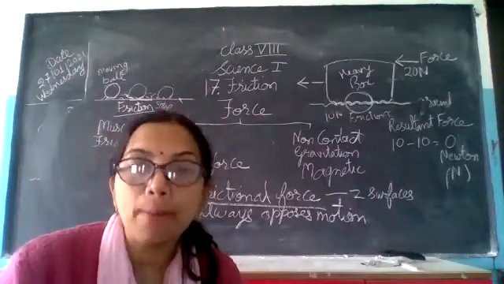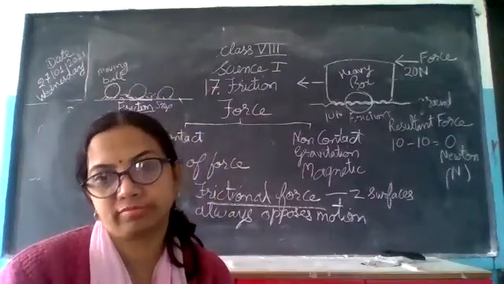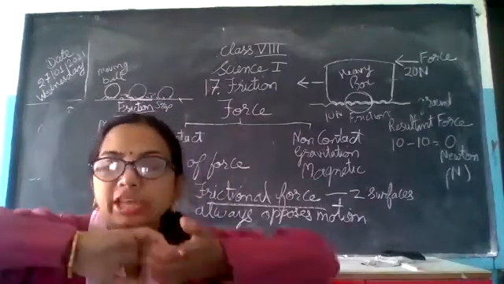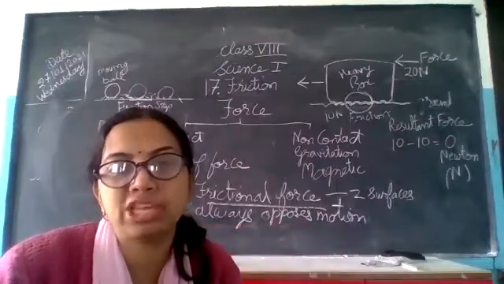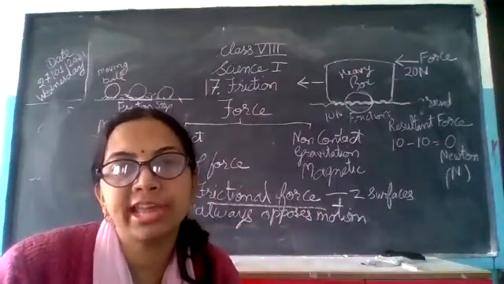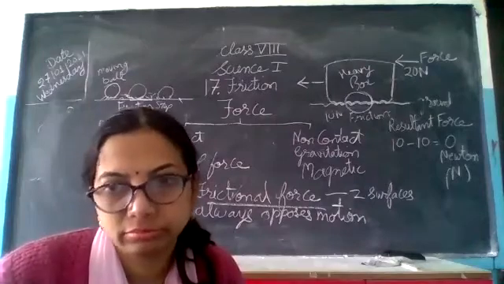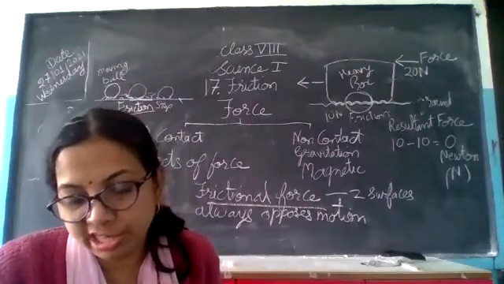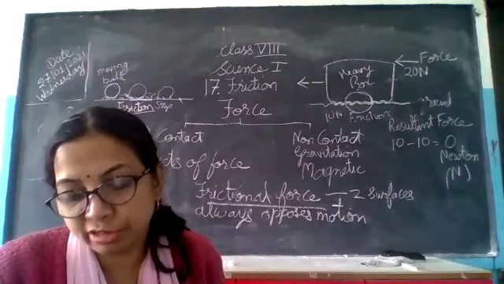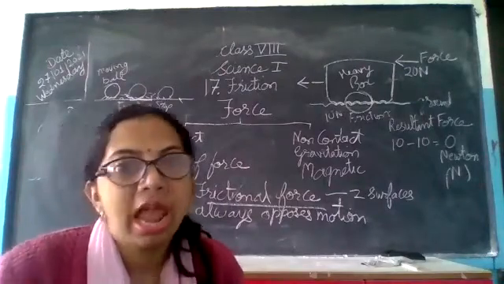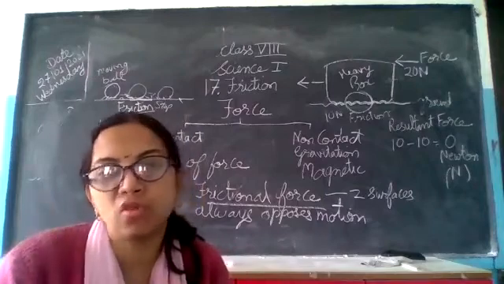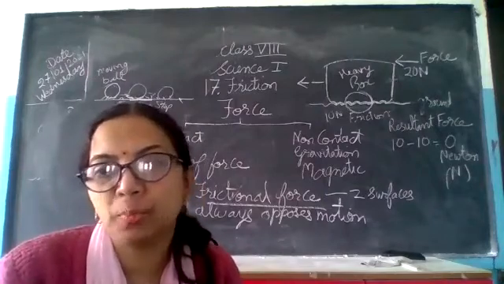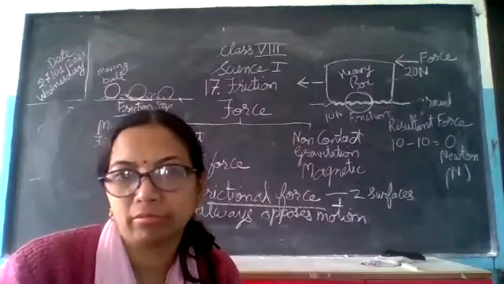Resist means opposes the motion. ये इंटरलॉकिंग जो है दो सरफेस के बीच में, that is opposing motion. Are you getting it? This resistance gives rise to friction, and that is the frictional force coming into play, acting there.